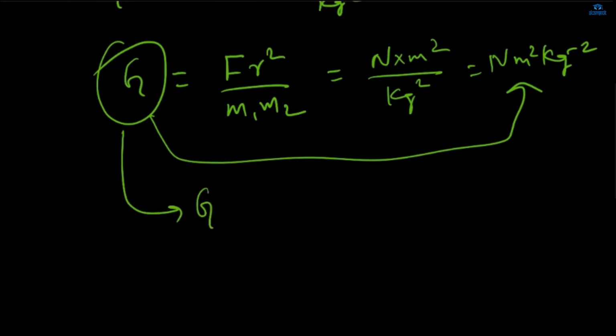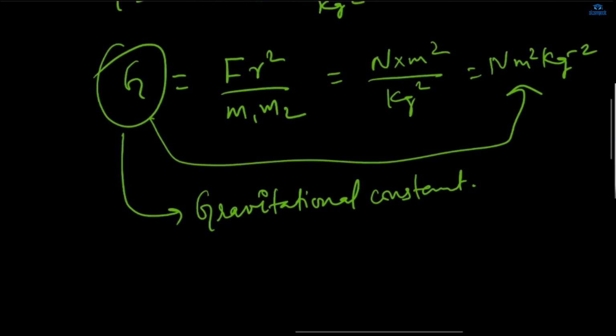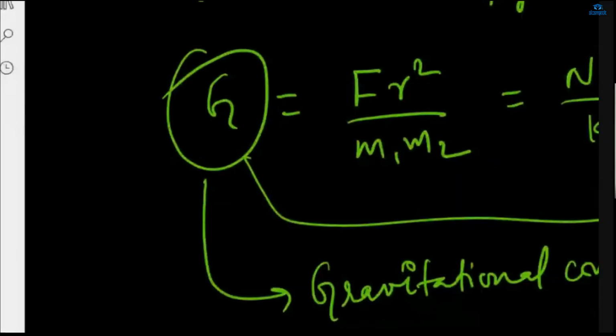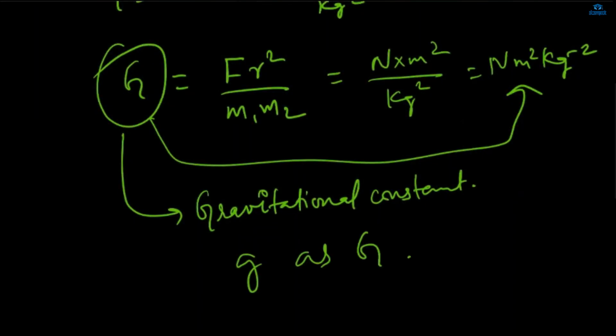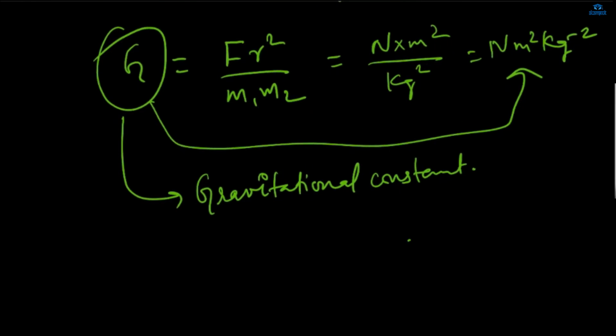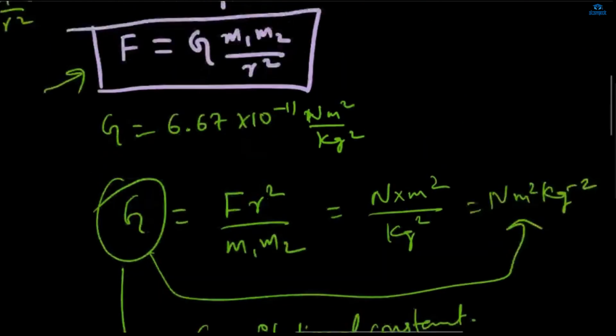Ma'am, isn't gravity a form of force? So can't we just use the unit of force like Newton? Ma'am, isn't gravitational force a type of force? So can't we just use Newtons? She's asking that gravity is also a force, so can we use Newton for G also? Means you want to write G in Newtons? There are two G's. One is acceleration due to gravity and one is from the law of gravitation. I'm not getting what you are trying to say. Ma'am, she's saying that since gravity is a force, can't we write it in Newtons? No, we cannot write it in Newton.